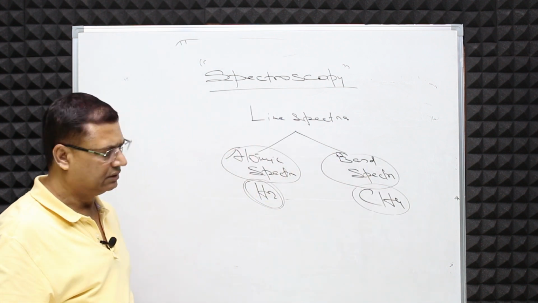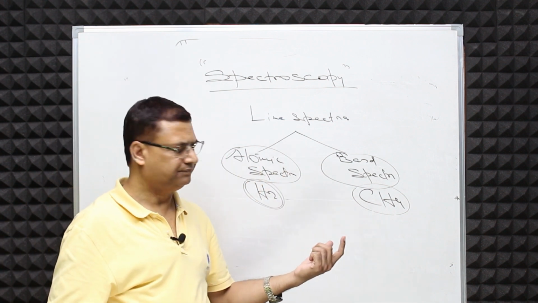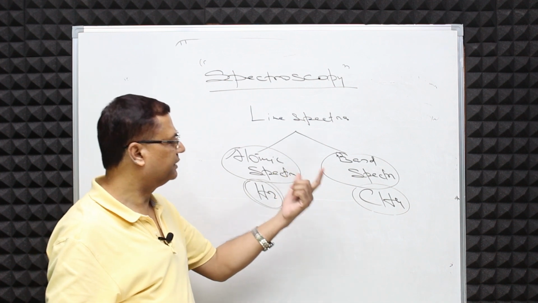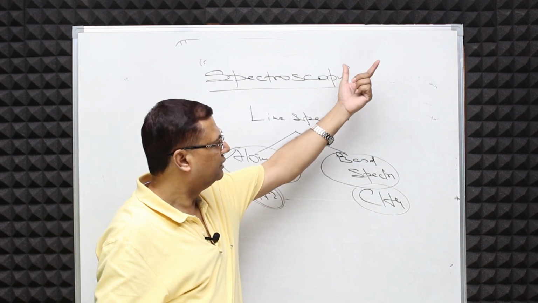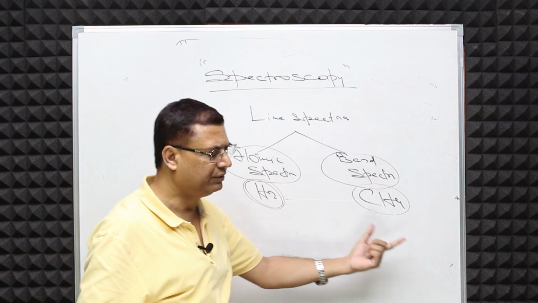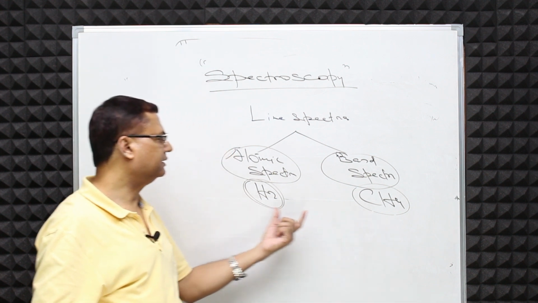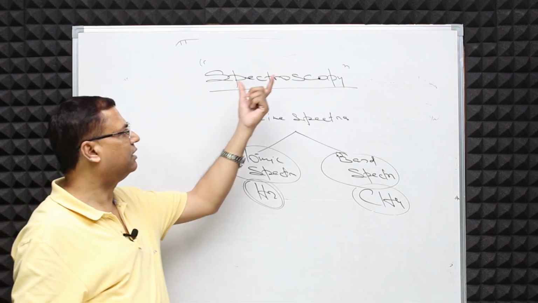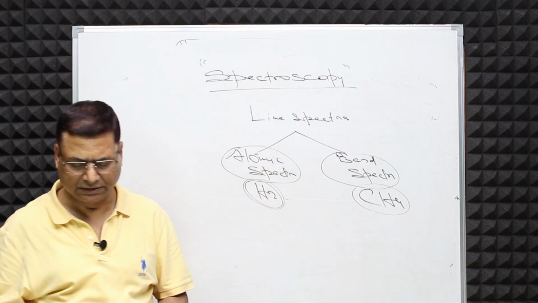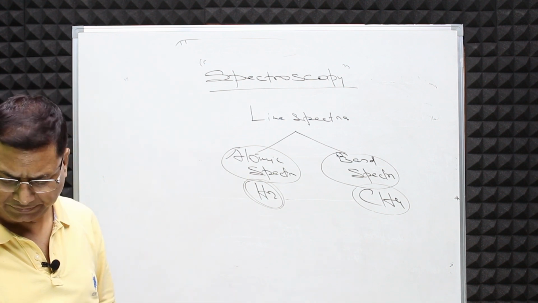And if we have previously defined or previously printed spectral lines on a photographic plate, we can just match them and say this is methane spectra and this is hydrogen spectra. And that is how scientists use the science of spectroscopy to identify the different chemicals.